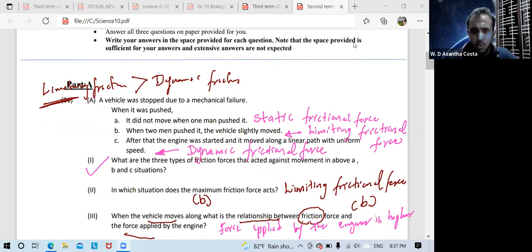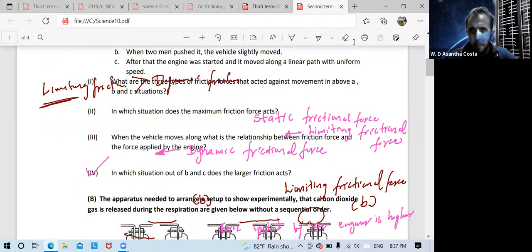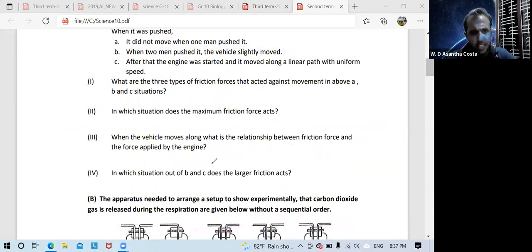Now we'll move to the fourth question. Fourth question, in which situation out of B and C does large friction act? Now earlier also I explained. Compared with dynamic friction and static friction, the greater friction acting is limiting friction force.